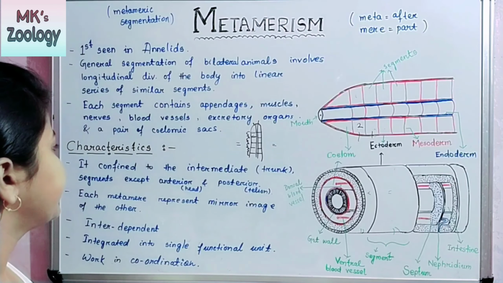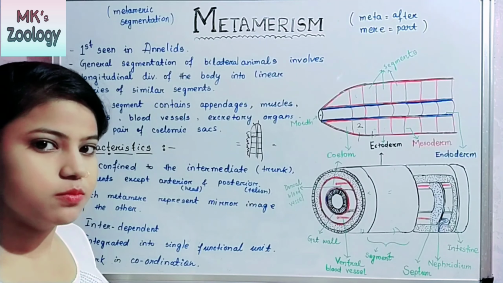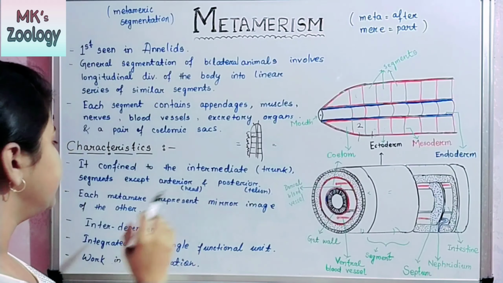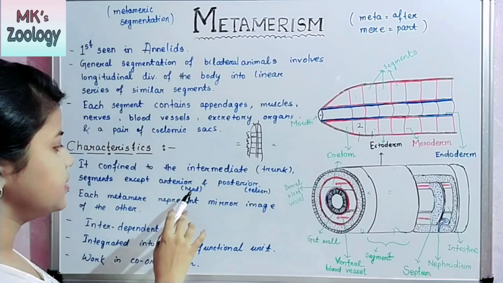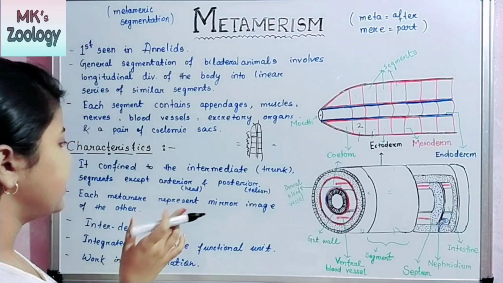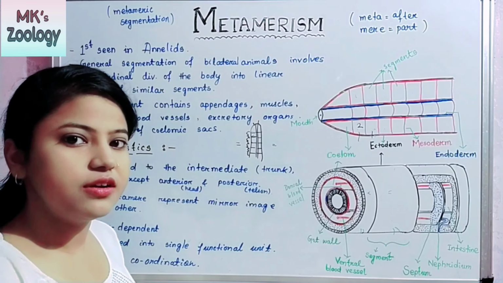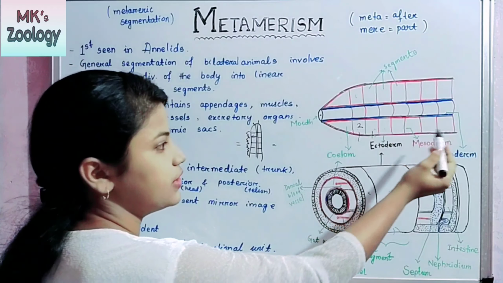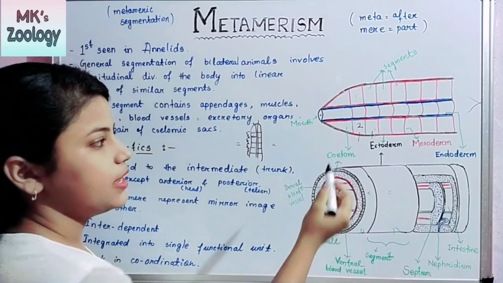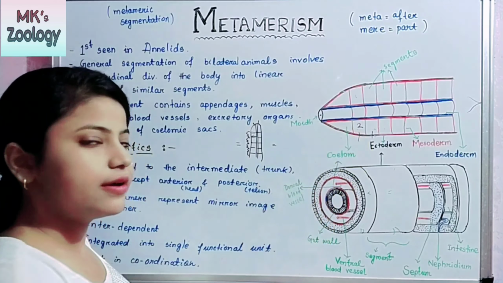Then the characteristics of metamerism. Let's see this. It is confined to the intermediate segments, except the anterior, that is the head, and the posterior tail. It means the metameric segments are present in the trunk region. It is not present in the head region.